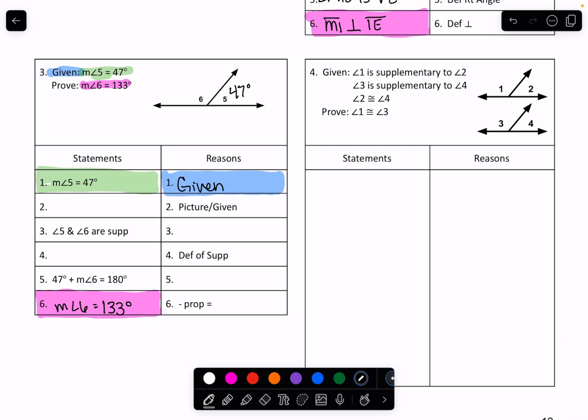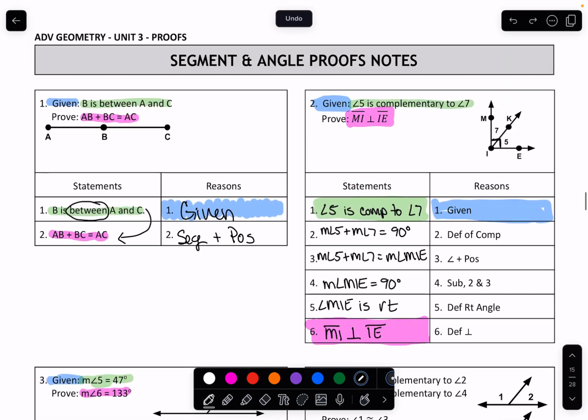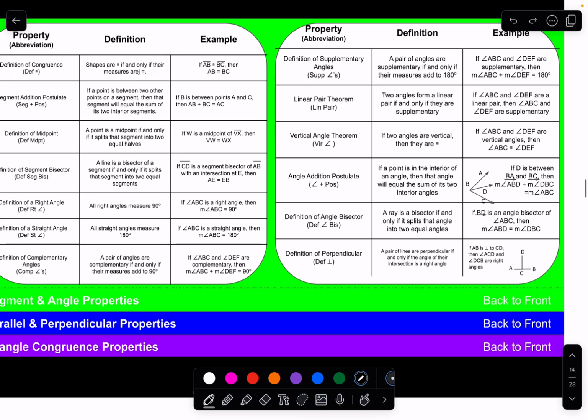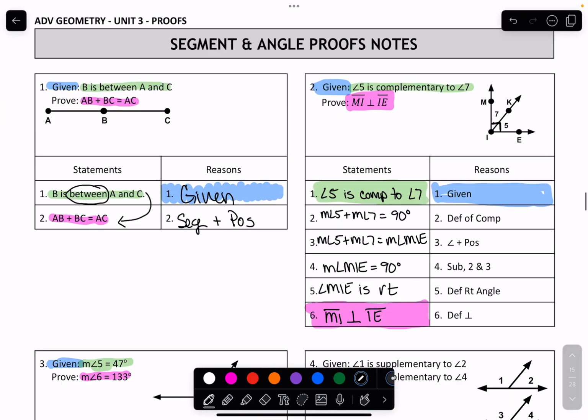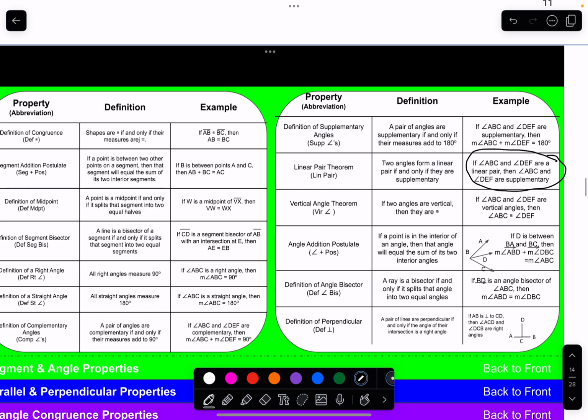This is a linear pair and we can say it, okay? So we can say that angle 5 and angle 6 are a linear pair. And it's from that picture. We can say that. Once you know they're linear, then you know they are supplementary. That's what this says. Remember, I harped on y'all about that, is that whenever you know they're linear, then you only know they're supplementary. You do not know that they're 180. So our next step is to say that they are supplementary, and that is, again, linear pair theorem.